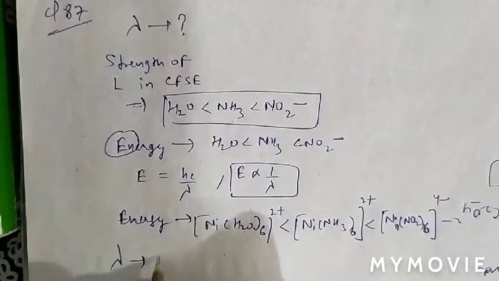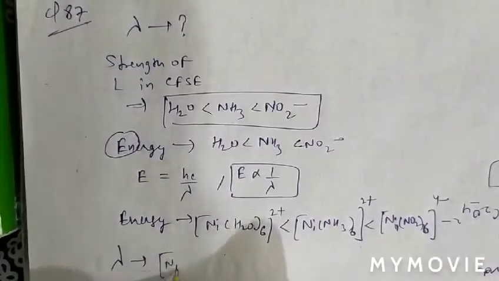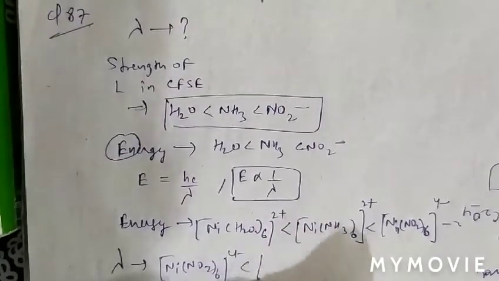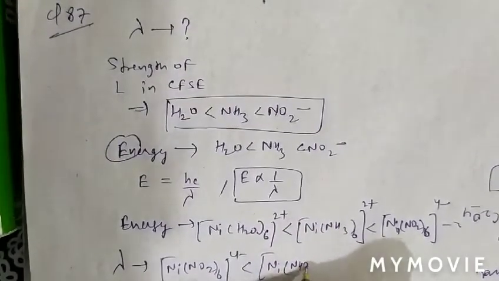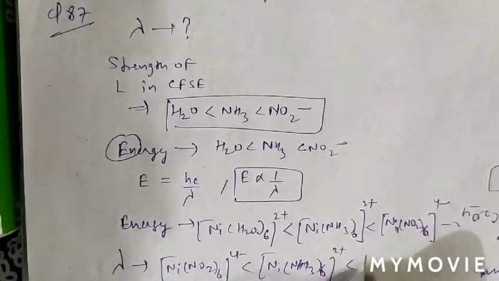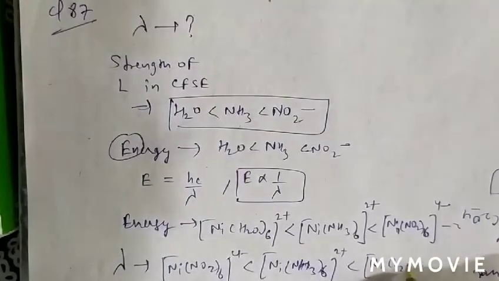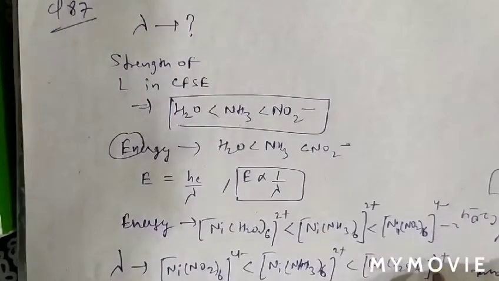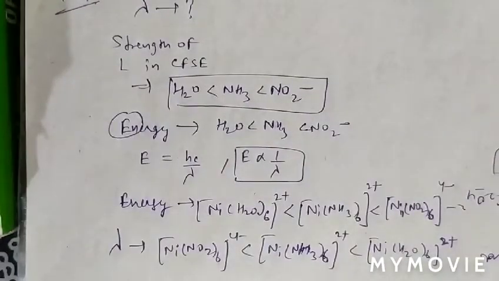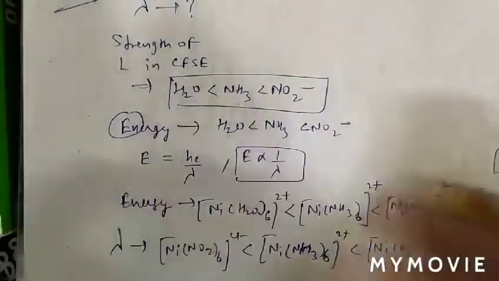The wavelength order will be the inverse: Ni(NO2)6 4- first, then Ni(NH3)6 2+, and highest energy for Ni(H2O)6 2+. So question number 87, option A is correct.